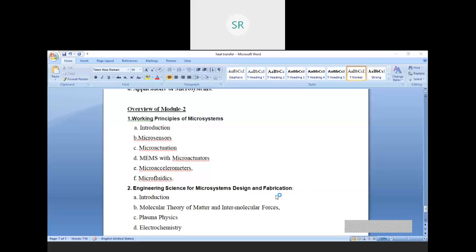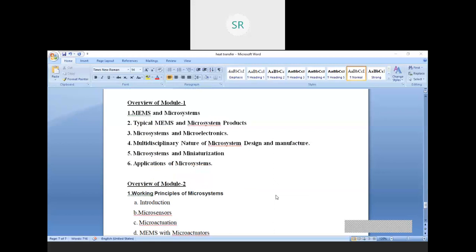In the overview of module 1, we have seen the concept of MEMS and microsystem, typical MEMS and microsystem products, microsystem and microelectronics, multidisciplinary nature of microsystem design and manufacture, microsystem and miniaturization, and application of microsystem. So these were the concepts in module 1.